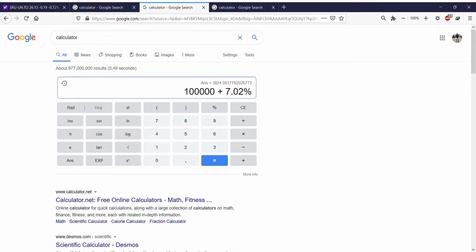If it was an Apple iPhone, it would show you the percentage, but this doesn't, so you have to click on the equal sign. It shows you that after a year your $100,000 becomes 107,020. So it will pay you 7,020.